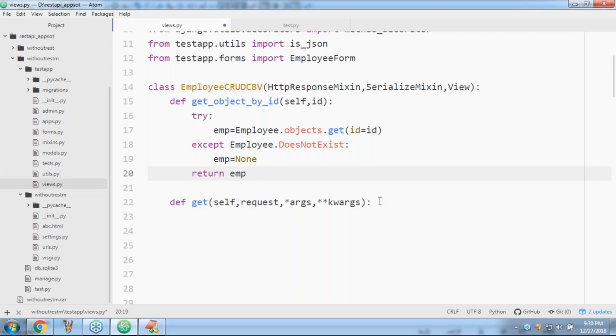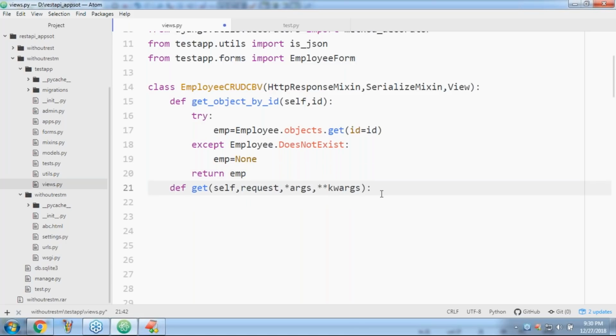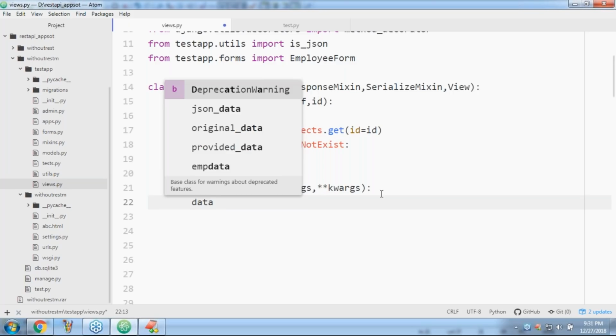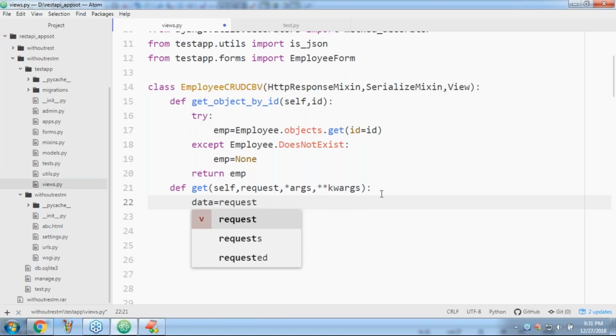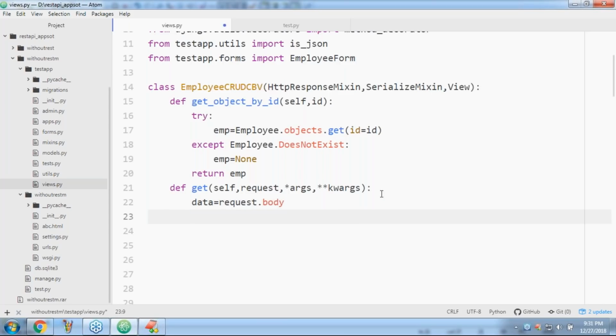Okay, now how to implement the get method? First thing, what is the data the client partner application provided? First get that data. Data is equal to request.body. Request.body. Now I got the data. So first question: is it JSON data or not?